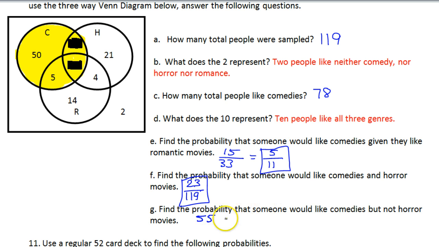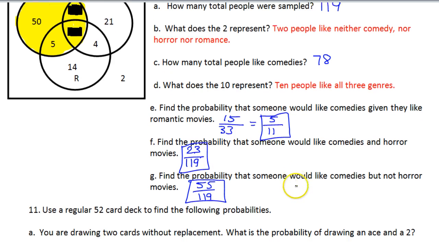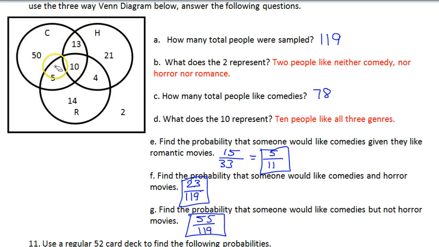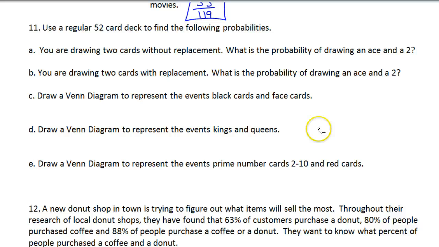55 out of 119. Okay, this will not reduce. 119 is a prime number. Okay, so that's it for the triple Venn diagram. I can return this to its previous. Okay, moving on to number 11.